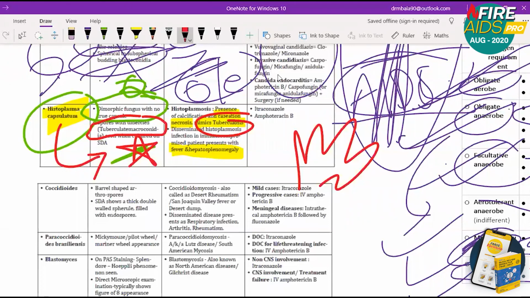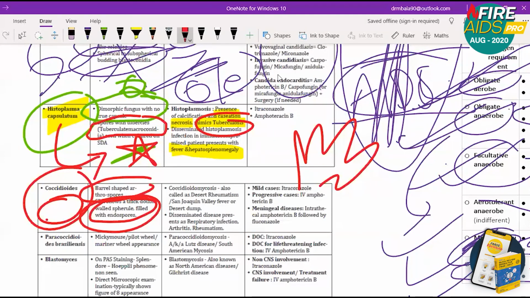Next is Coccidioides. It is barrel-shaped arthrospores. Spherule filled with endospores are seen. Which means in this you can see endospores inside.